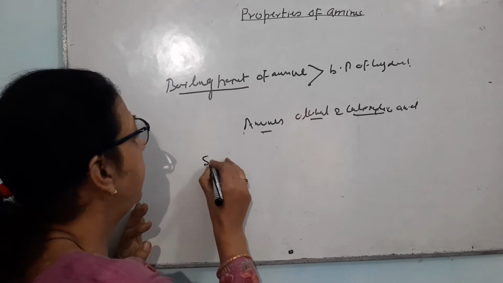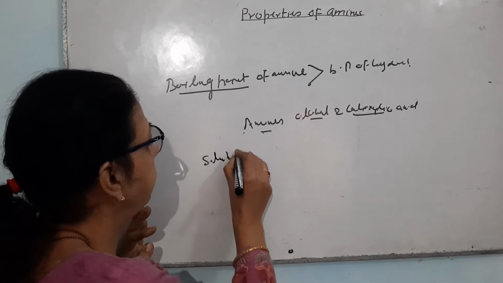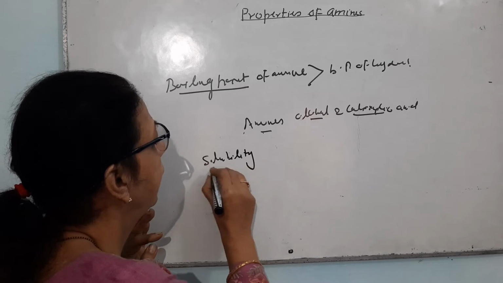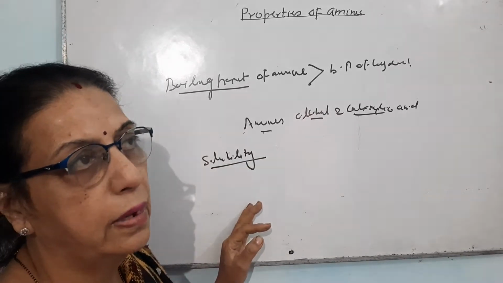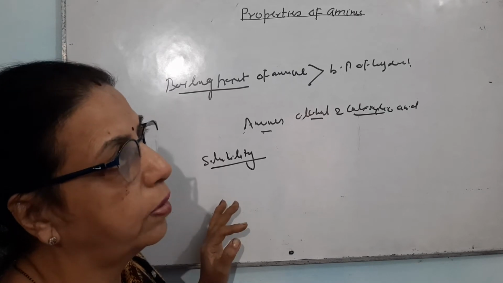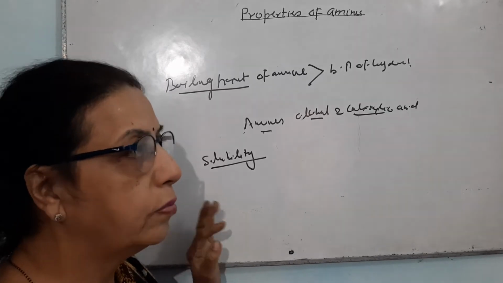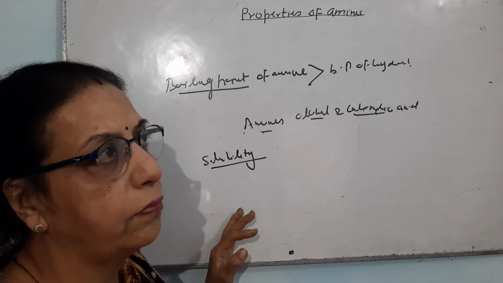The third physical property is solubility. The lower members of amines are soluble in water because they can make hydrogen bonding. All the aromatic amines are insoluble in water.